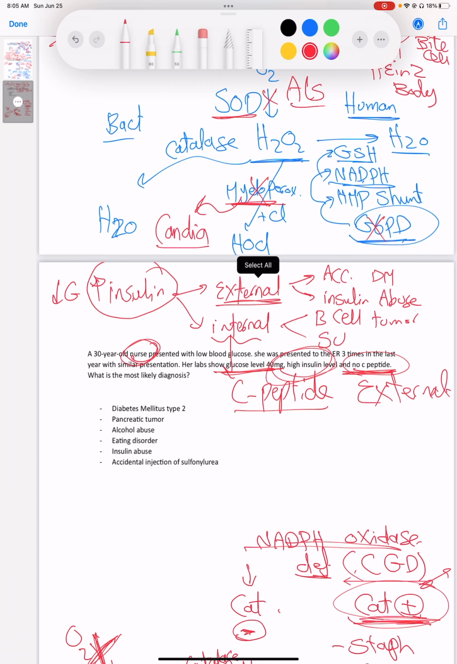Which of those? Diabetes? No. In diabetes, you're going to have hyperglycemia, not hypoglycemia. Pancreatic tumor, it could be a pancreatic tumor if the question said high C-peptide, but that's not the case. Alcohol abuse, no. Eating disorder, no. Insulin abuse, that's the right answer. Accidental injection of sulfonylurea is the same as a pancreatic tumor. There will be high levels of C-peptide.